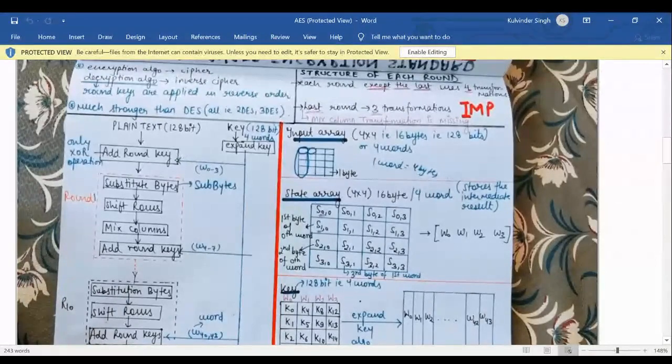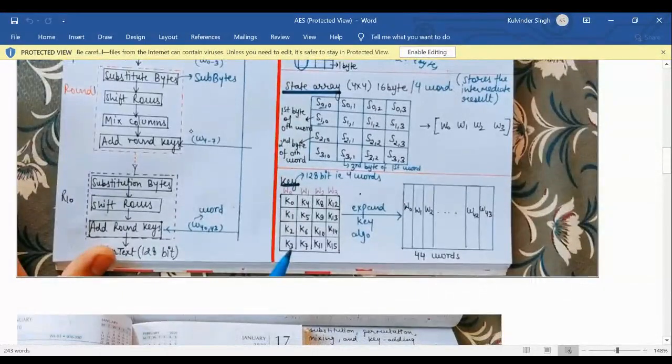Before the first round and after each round, there is an add round key step. So after encryption for one round, there is add round key for the next round. As we have discussed, in the last round there are only 3 transformations, so the mix column transformation is missing in the last round. You have to tell substitute bytes, shift rows, add round keys. And we will get the ciphertext of 128 bit. So this is the algorithm of AES.